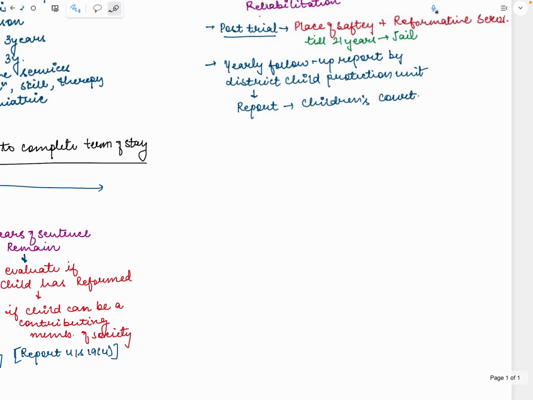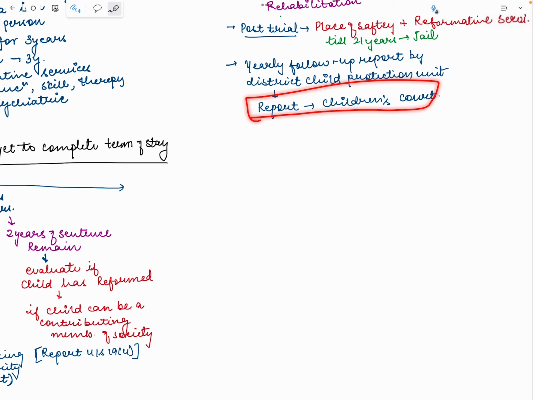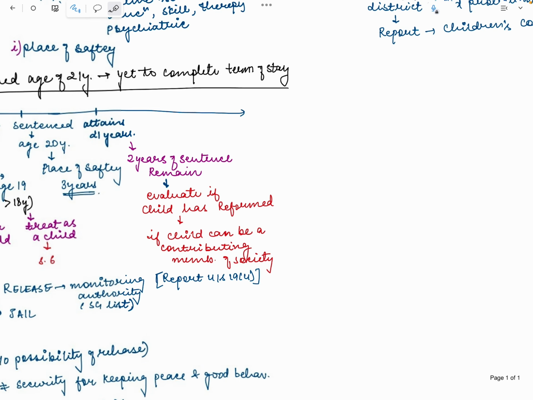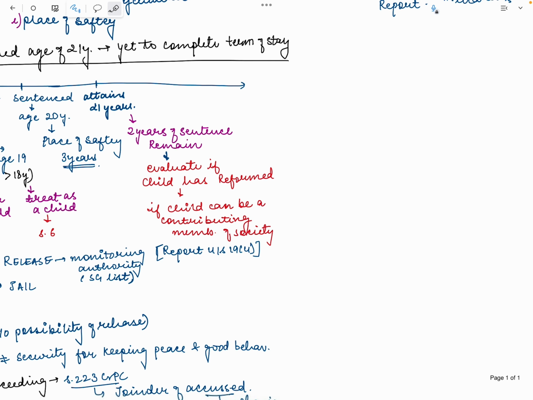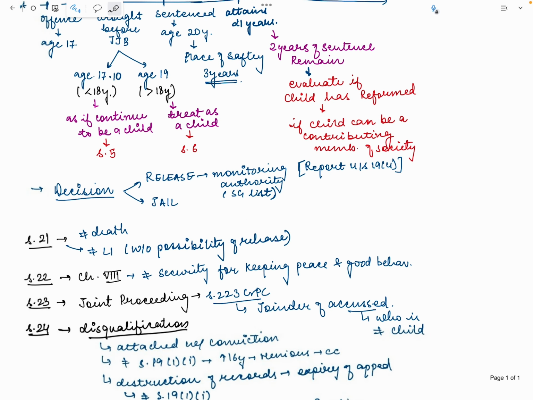So the report, I was saying, what was the relevance of that report? The report that was being submitted yearly here, the Children's Court will evaluate whether the child has reformed during that time period or not, and if the child can be a contributing member of society. So the relevance of the report under Section 19(4) comes in here. Thereafter, the decision will be passed. The decision can either be to release the child if the child is found to be a contributing member of society, or the child will be sent to jail like a normal adult person, and he will complete his remaining sentence. Okay.